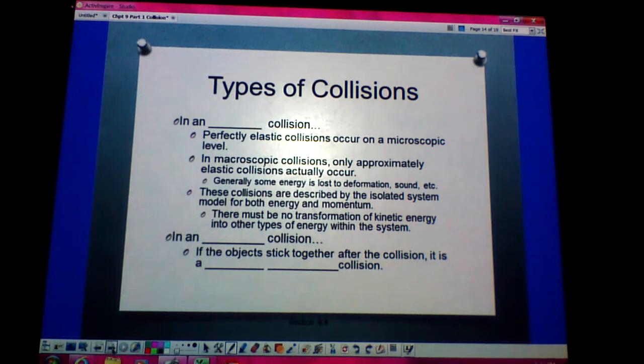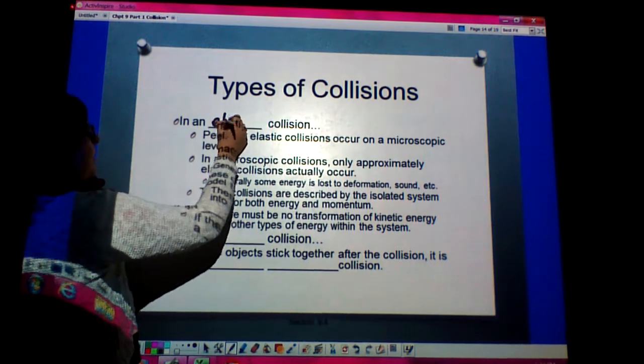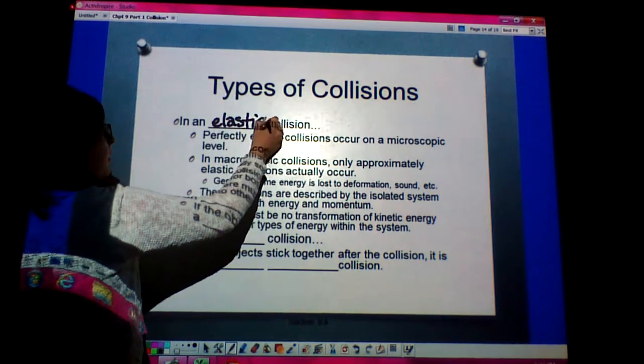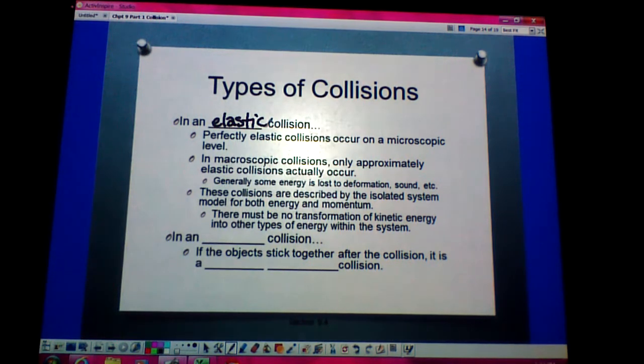We talked about before types of collisions. We know that in an elastic collision, perfectly elastic collisions will occur on a microscopic level, and in macroscopic collisions, only approximately elastic collisions occur. And that's because we're always going to lose something, usually, in a collision in the real world.